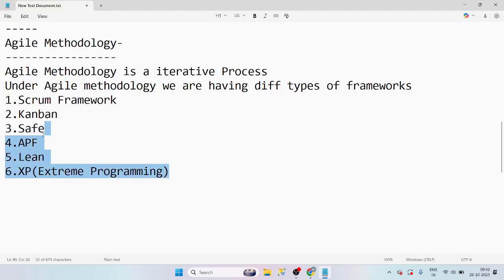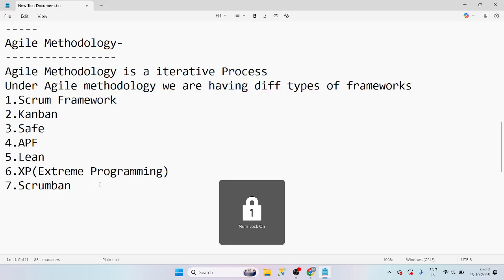No, not much. Ramya? Just I have a doubt. I saw in one advertisement they are asking for candidates having experience in Scrum Ban. So I want to know whether they should have experience in Scrum and Kanban. No, no, that is a different framework. That is Scrum Ban. Right now, no one is using it. It is nothing but a combination of the Scrum framework plus the Kanban framework. So that is a new framework, that is also another framework.